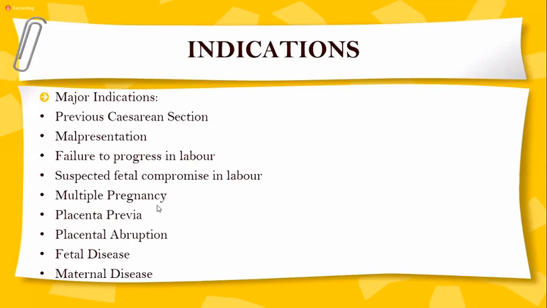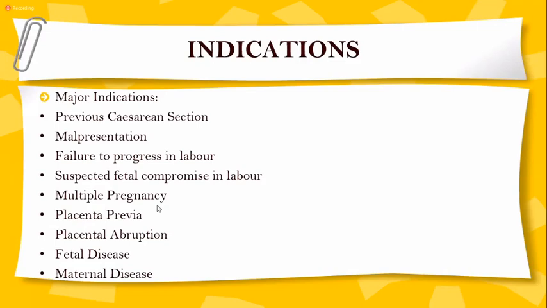Then come malpresentations. Malpresentations means anything other than the vertex presentation, which includes breech presentation, brow presentation, and shoulder presentation. Number 3 is failure to progress in labor. Whenever a patient is in labor, we monitor her progress either by the partograph or the doctor on duty. Normally in our setup the doctor usually watches the progress in labor, but in other countries midwives are with the patient and watch the progress of labor.